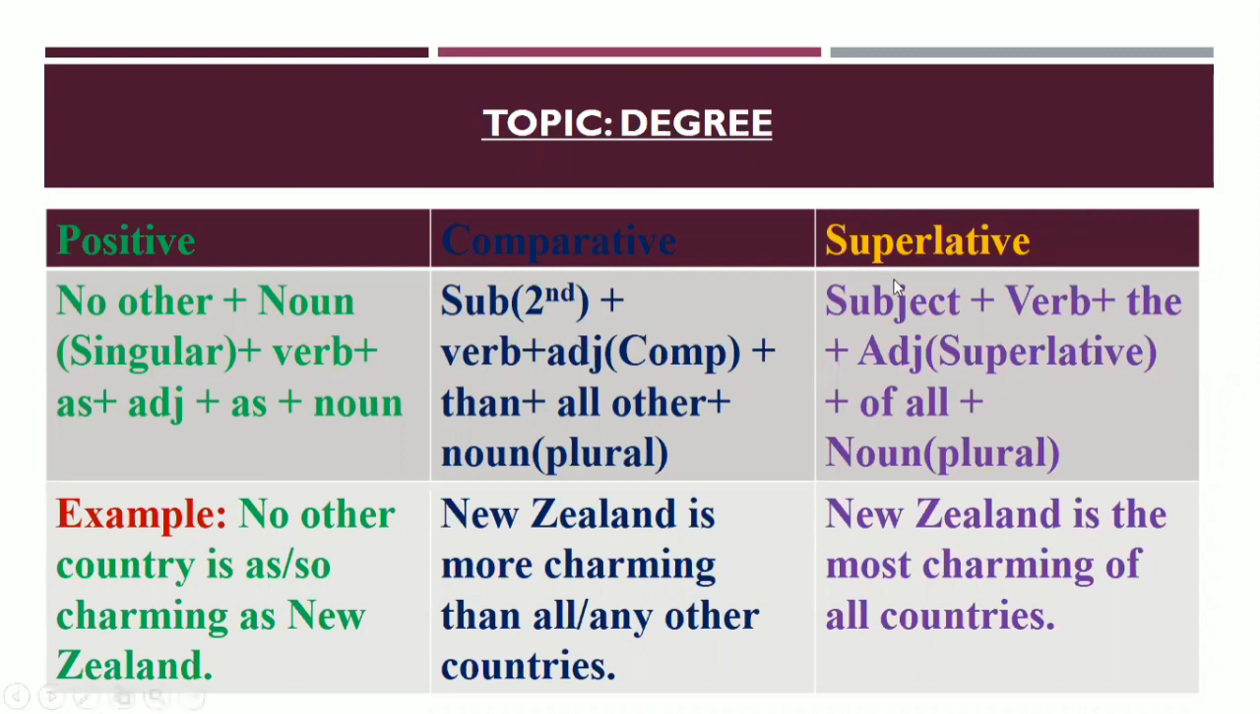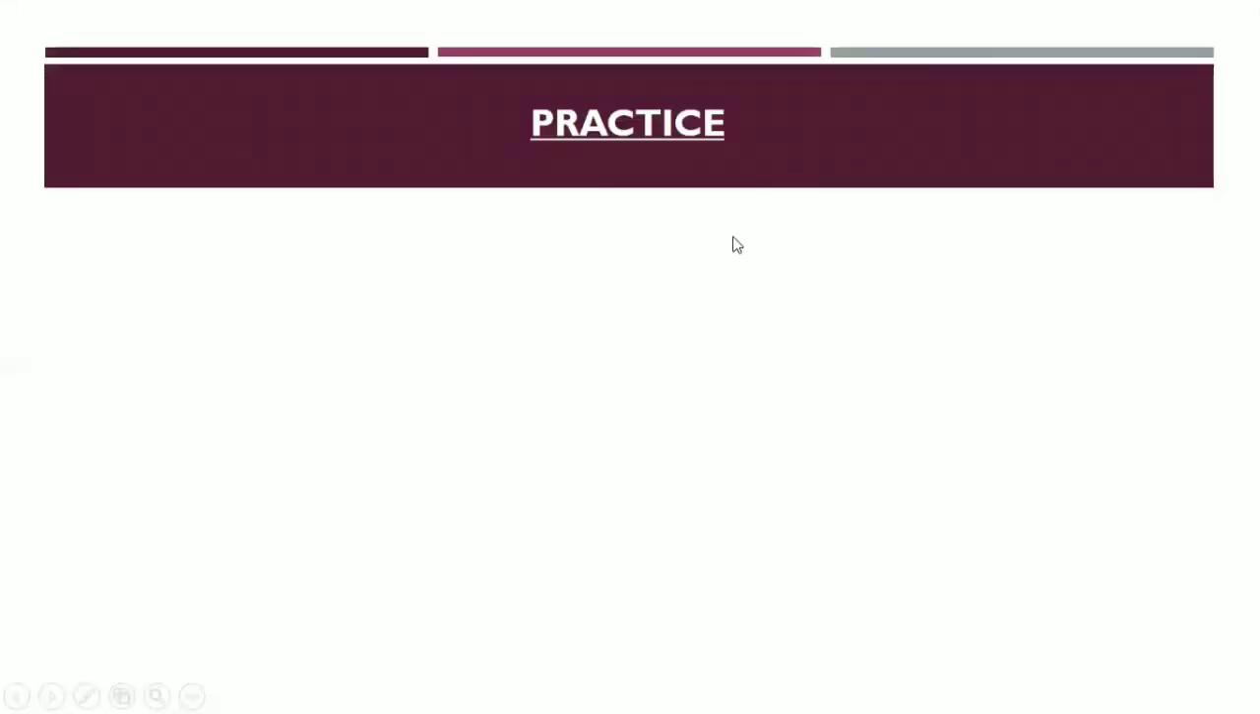Okay, dear learners, now look at the example of the superlative degree. New Zealand is the most charming of all countries. Okay, dear learners. So I think all of you have understood. Dear learners, you have to practice structure and at the same time examples according to your grammar book. If you practice it more and more, then it will be more clear to you and you will be able to understand everything properly. Okay, dear learners. Now we will practice here.